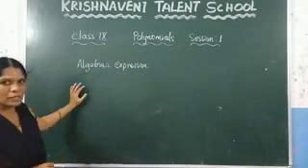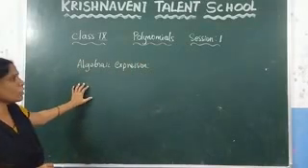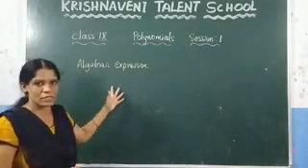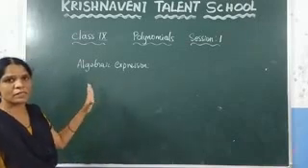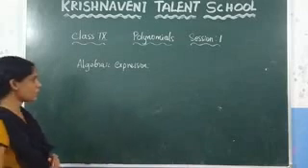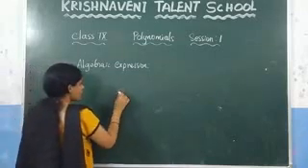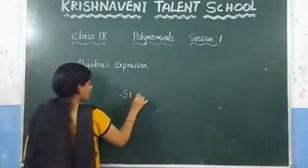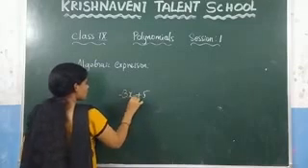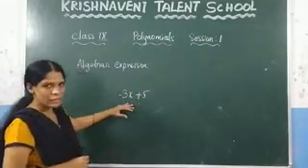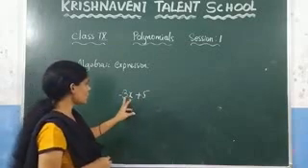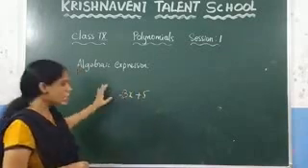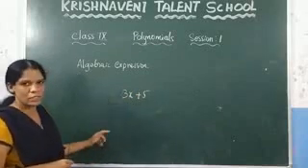Algebraic expression is nothing but a mathematical phrase which involves any of the operations, which are addition, subtraction, multiplication and division, and it includes numbers and variables. That we call an algebraic expression. Consider here any example, which is 3x plus 5. Here you can observe that it is a mathematical phrase and it involves the operation addition and it includes both variables and numbers. This type of expression we call an algebraic expression.